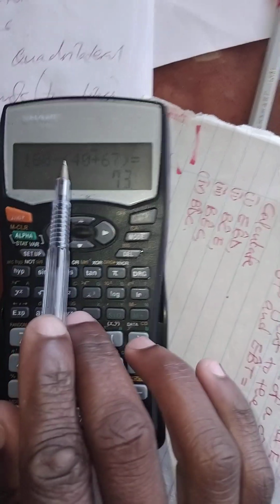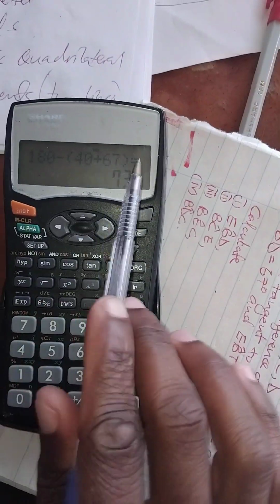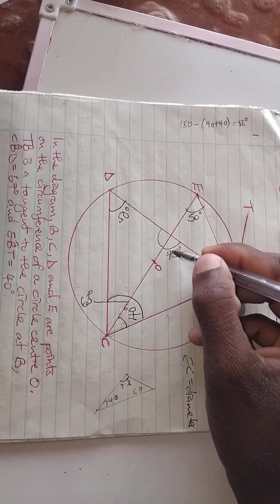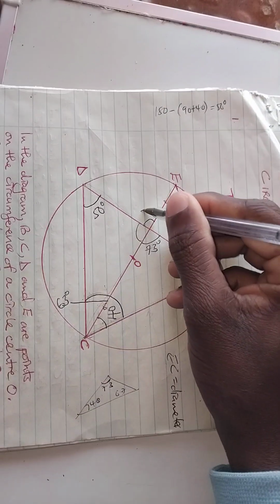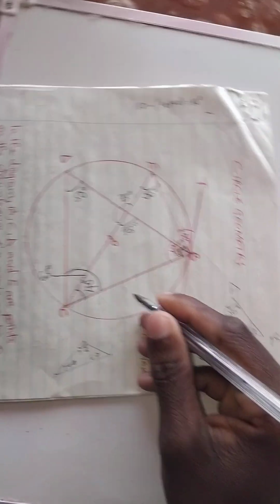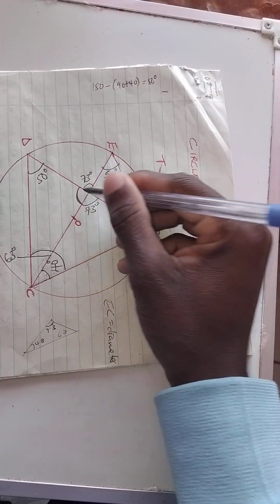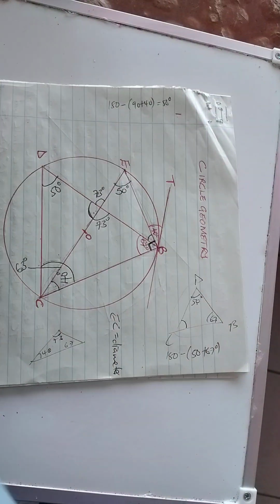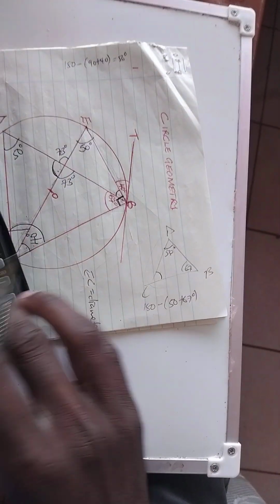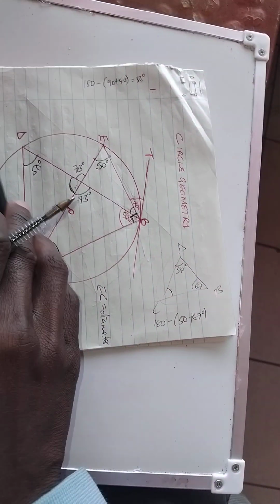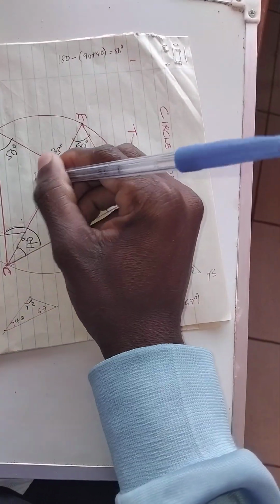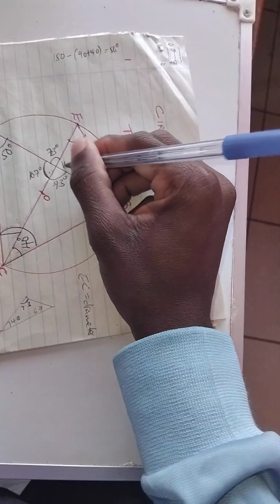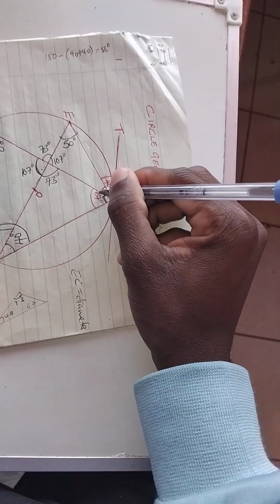So don't leave the brackets here, please. If you calculate, don't leave the brackets. Right, since here we have this angle, this angle is the same as this angle, 73. Then how to find this one? Since here it is a straight line, we say 180 minus 73, 180 minus 73 we get 107, so 107 here.